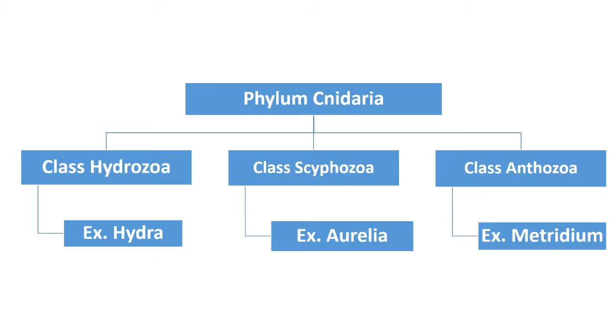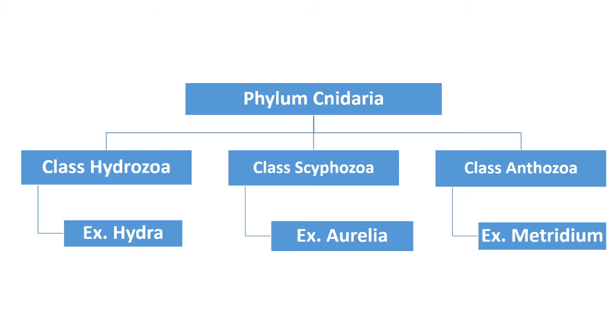In general, as compared to other phyla, the Cnidarian animals occur in two different morphological forms, that is polyps and medusa. Polyps are the animals which always attach their body to the substratum, so they are sessile animals, and these animals are included in class Scyphozoa, for example Aurelia or jellyfish.